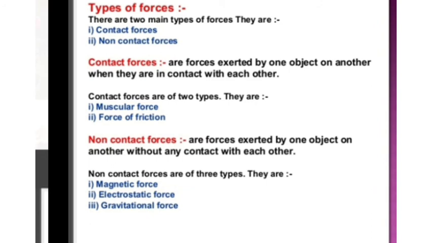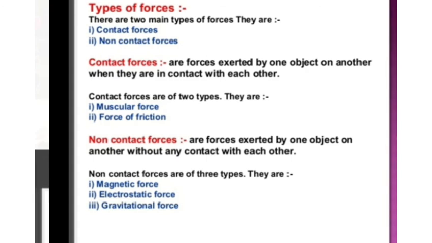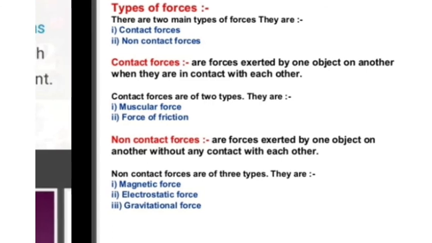What is magnetic force? The force exerted by a magnet on certain metals is known as magnetic force. Example, a magnet attracts an iron object. Second one, electrostatic force. When a plastic ruler is rubbed against dry hair, it acquires electrostatic charge, due to which the ruler is able to pull a strip of paper. This force is known as electrostatic force.